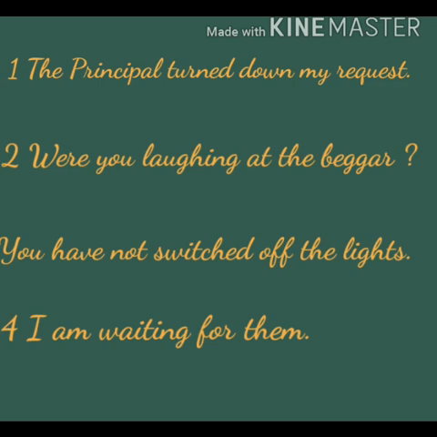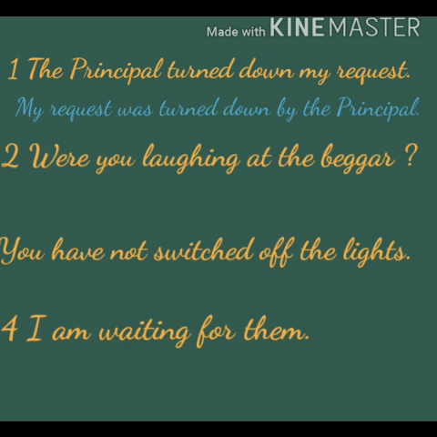So the right answer is, my request was turned down by the principal. While changing a sentence that has a prepositional verb, keep in mind the verb will always remain with the preposition. Turned down will remain in the passive voice also.